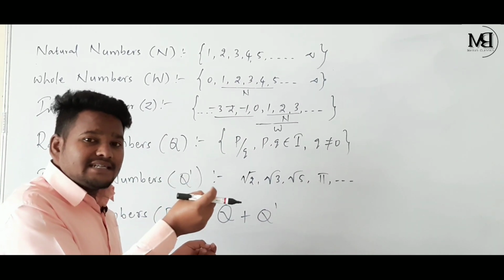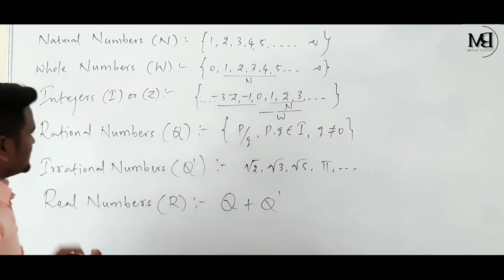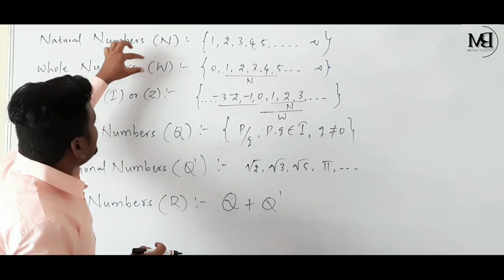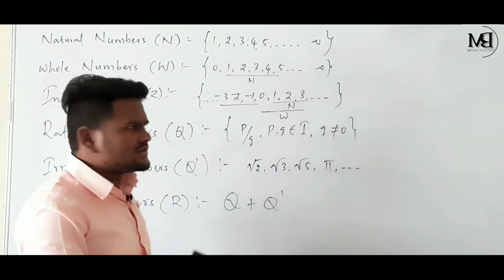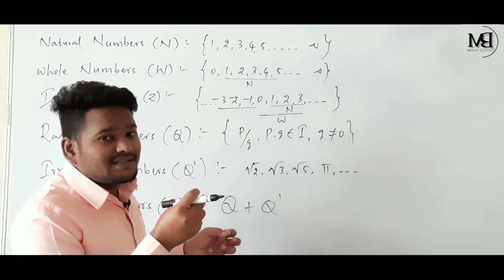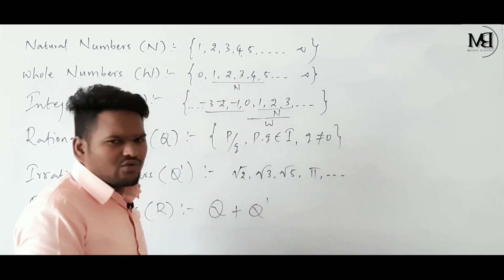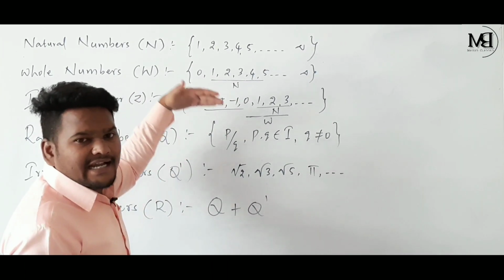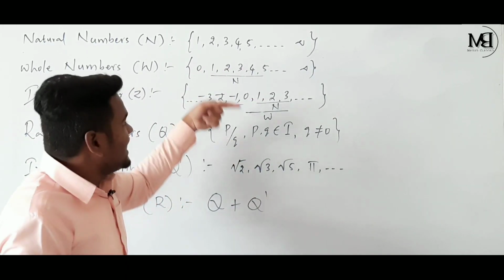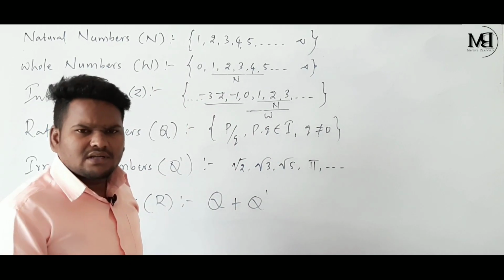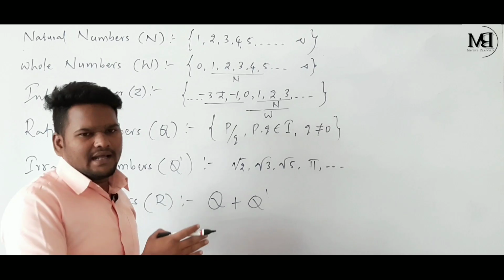And if we compare integers and whole numbers, every integer is not a whole number, because negative numbers are not there in the set of whole numbers. But every natural number is an integer, and every whole number is an integer, because integers are the combination of natural numbers, whole numbers and negative numbers.